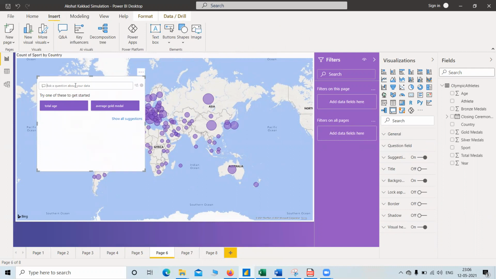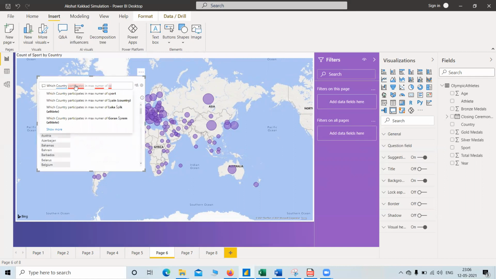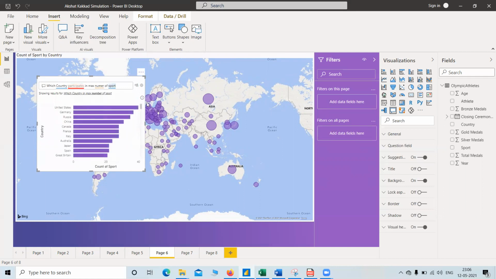I want to ask which country participates in the max number of sports. So we can see here,